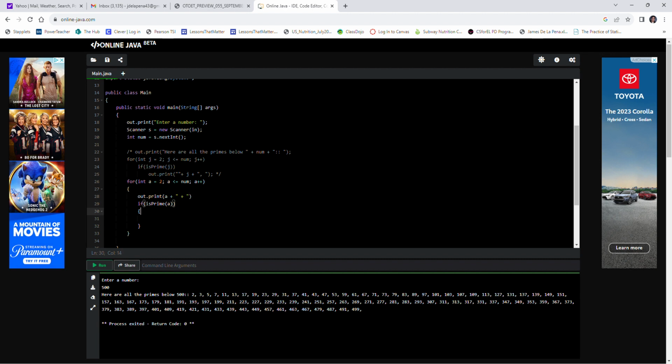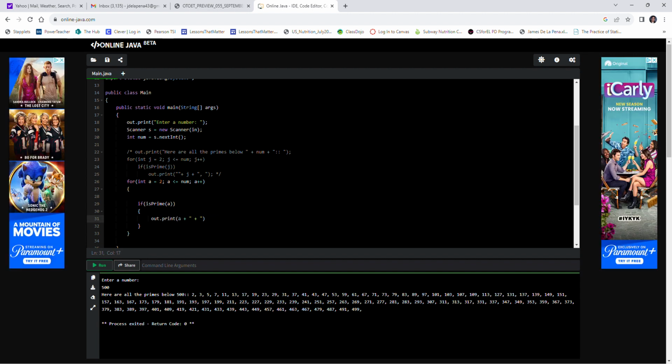Let me leave it at that. Well, actually, let me put this inside of the if it's prime, then we'll print it, and then we'll print a plus sign. What we're going to have to do here is make another inner loop. So let's again start with, let's do b. b starts at 2. b will also be less than or equal to num. I'll show you what we're doing there in a second. b plus plus.